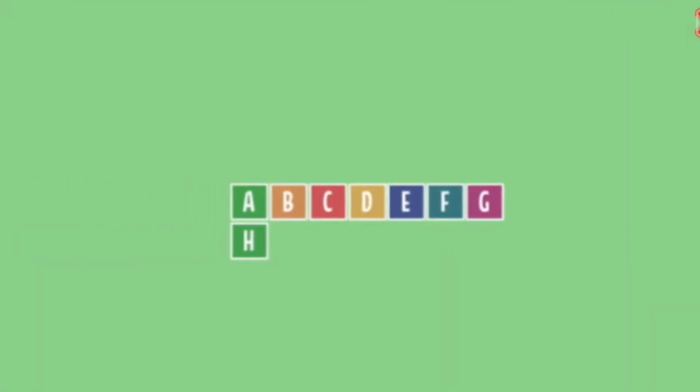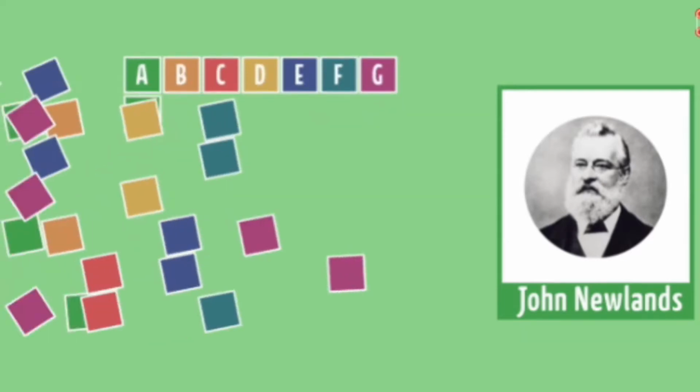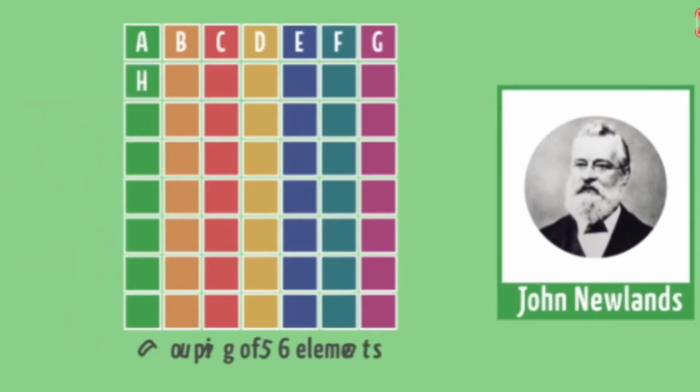If it is not possible, what to do? Then a person came with an idea of octaves, and these are the elements. Here I have to tell you one more thing, children, about Newlands. He is the first person to give the elements a number, which is what we call the atomic number.